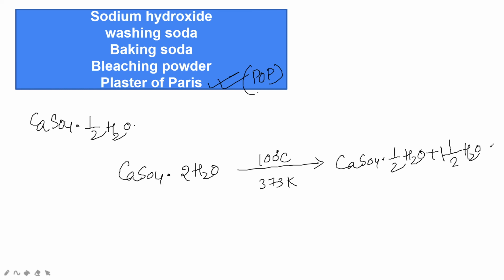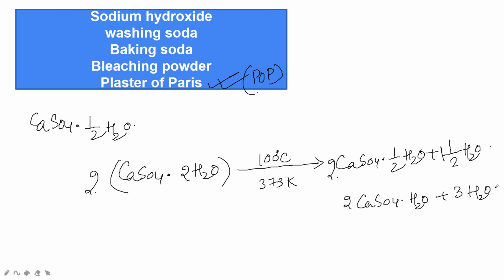So two molecules of gypsum, heated at 100 degrees Celsius, give two molecules of CaSO4 dot half H2O, which you can write as (CaSO4)2 dot H2O, plaster of Paris, and three molecules of water are formed. Both are the same.